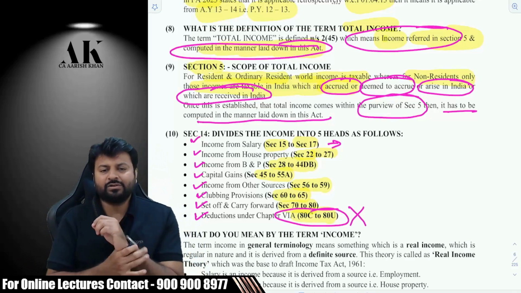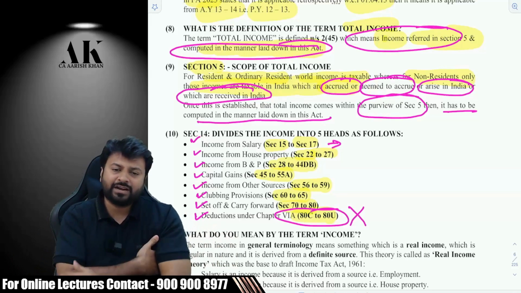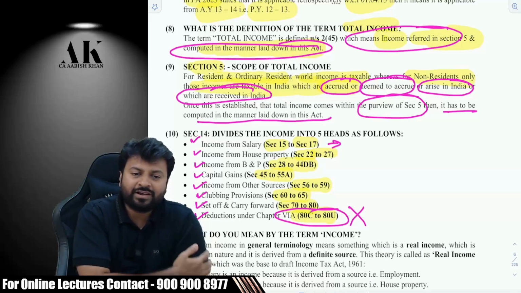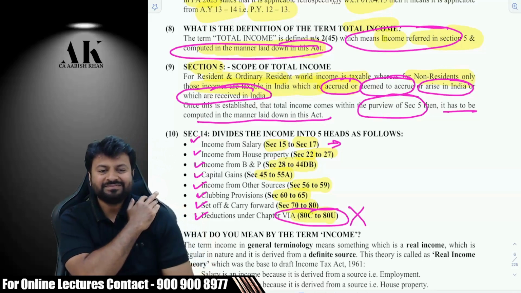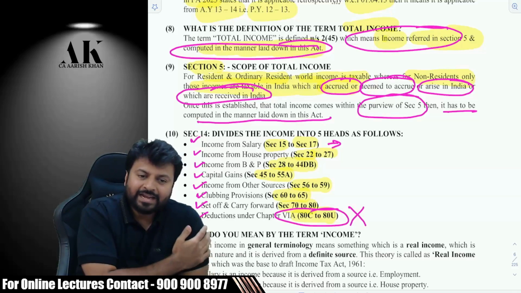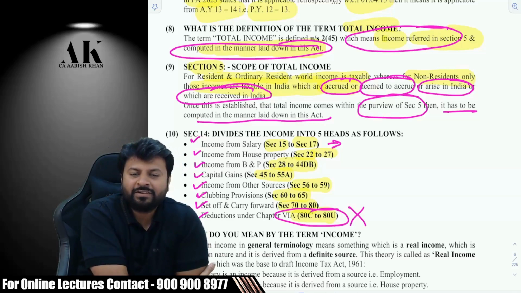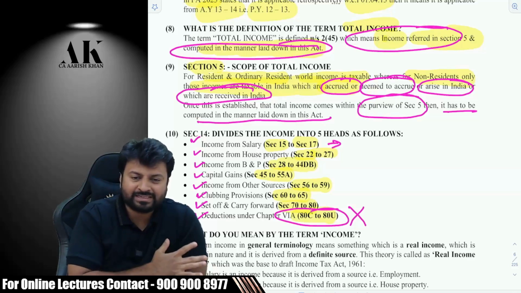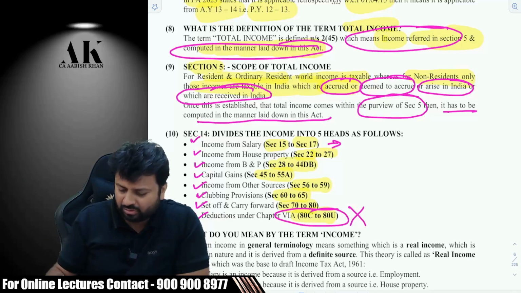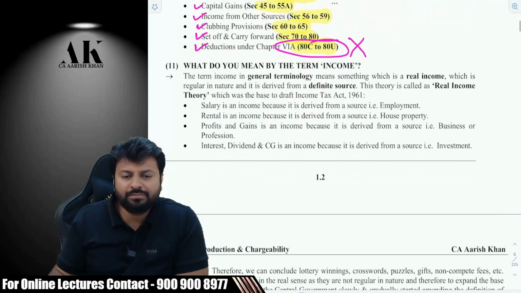The reason I am saying this is, you might know that the government has made an amendment that by default everybody has to go into the new regime. Are you aware of that? By default the regime is the new regime, and in the new regime, Chapter 6A deductions are not available. 80C, 80D, all these things are not available. Some of them are available, that's it, two or three Chapter 6A deductions. Rest of them they have not. We'll be talking about that later. Don't worry.